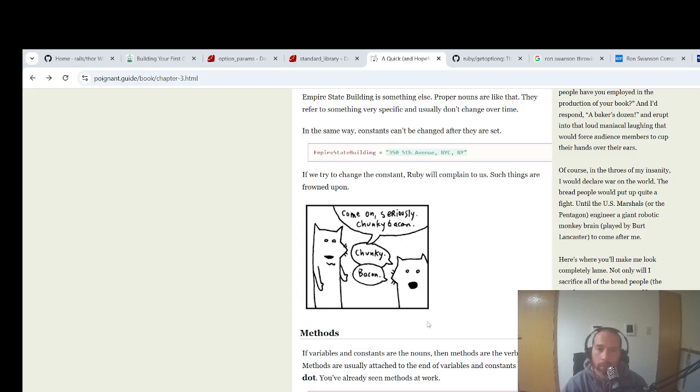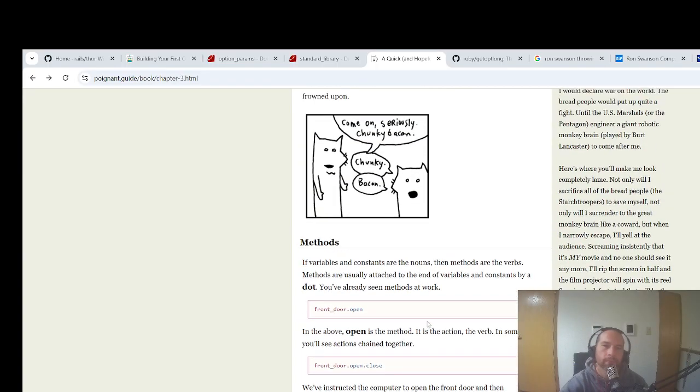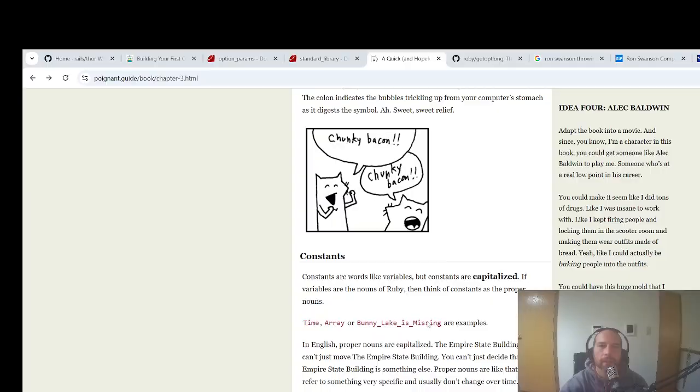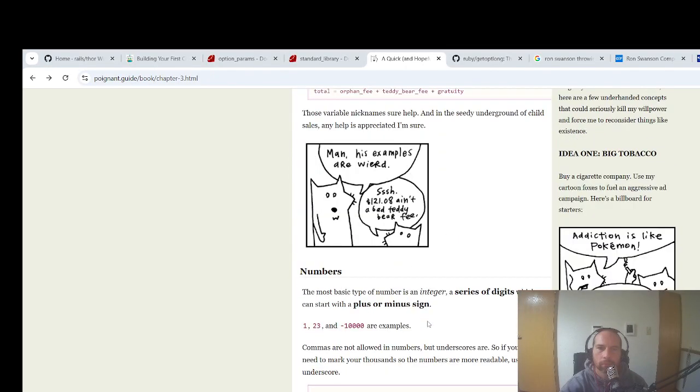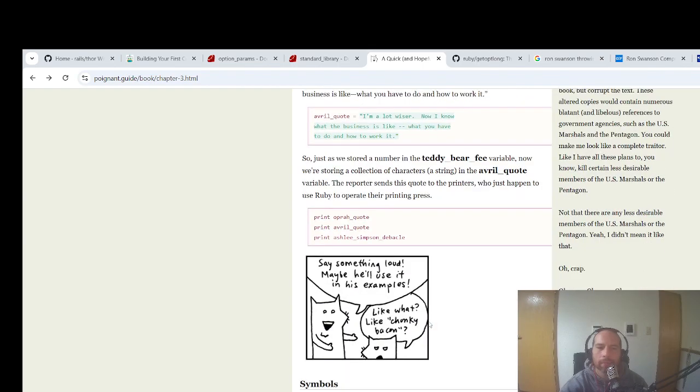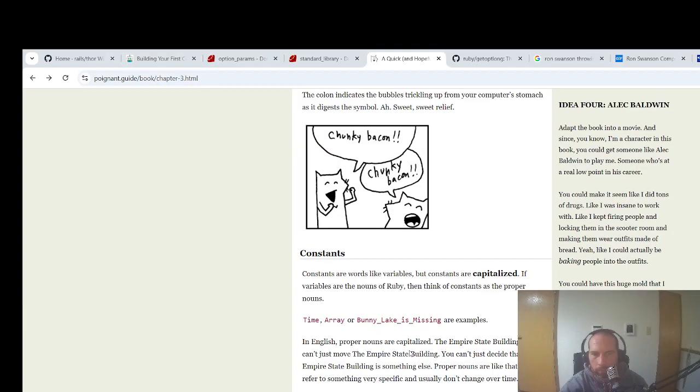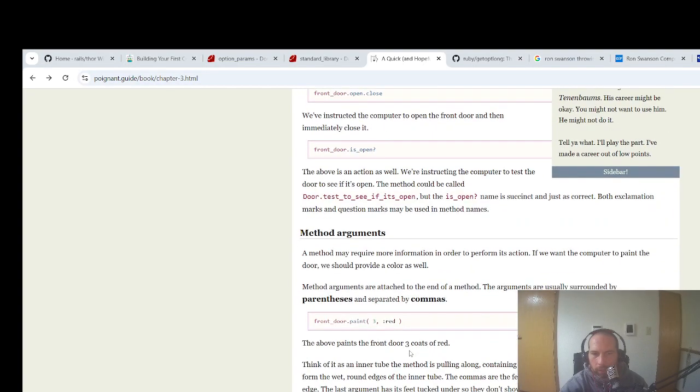Such things are frowned upon. Come on, seriously, chunky bacon. Why do I want to say chunky? Chunky, chunky, chunky. Why did I read that as... Because that looks like an O there. And so my brain just went like that.